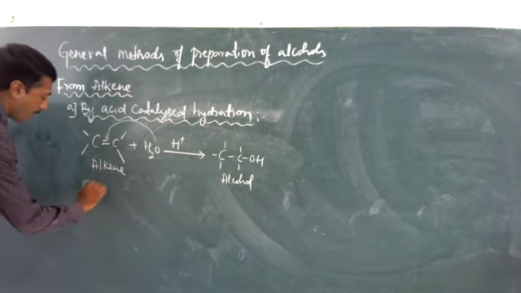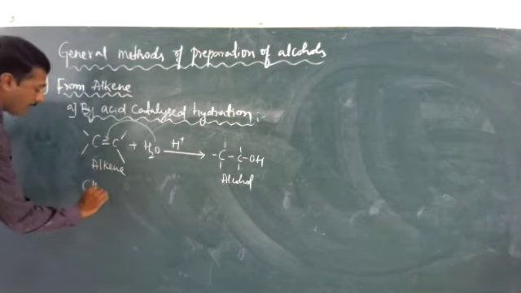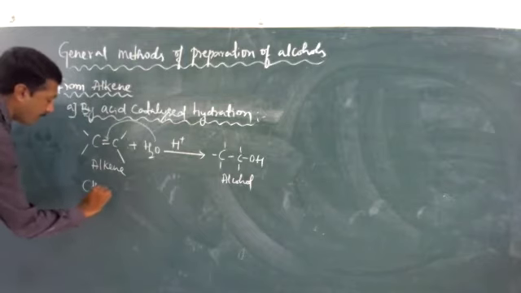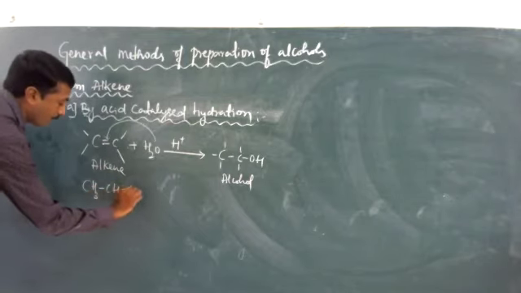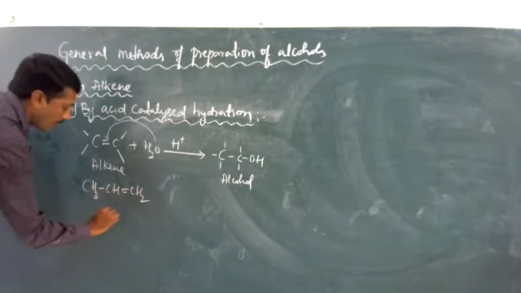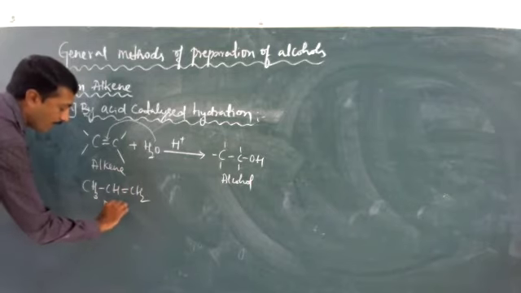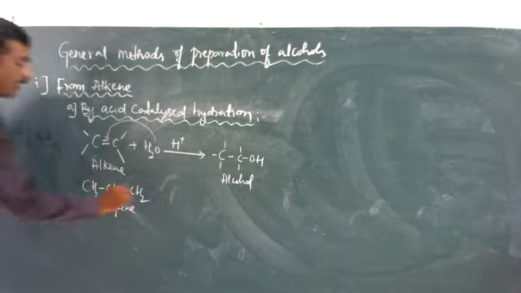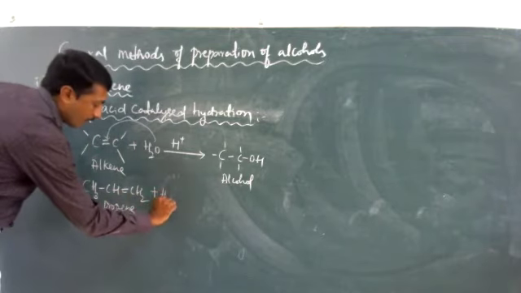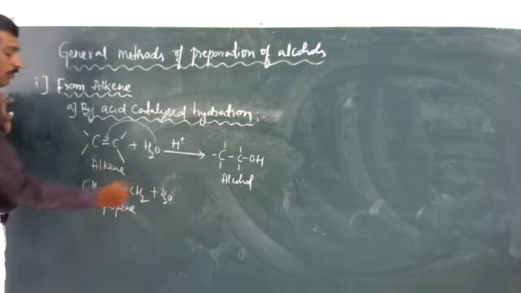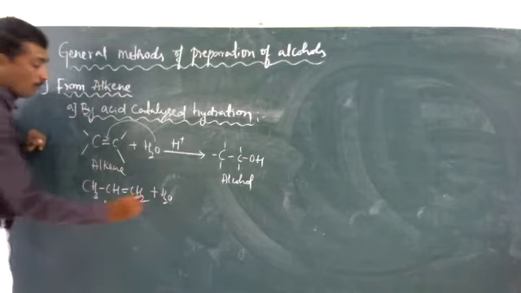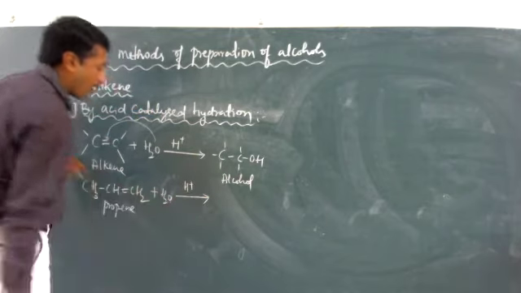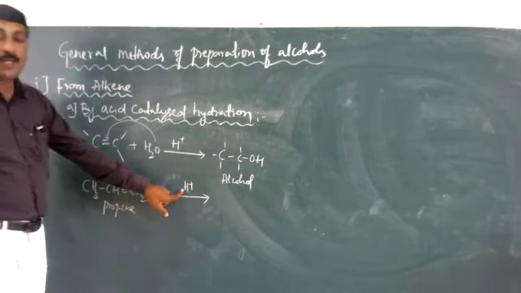In the same manner, I am going to take the next example, that is an unsymmetrical alkene. See here, we are taking an unsymmetrical alkene. What is this? Propene. It undergoes hydration, that means addition of water, in the presence of an acid.